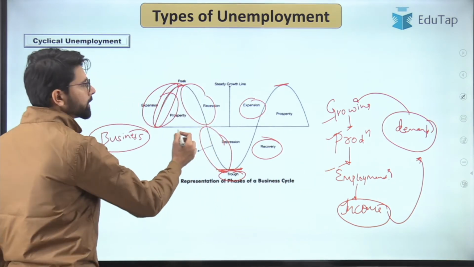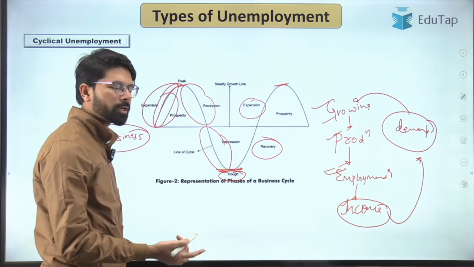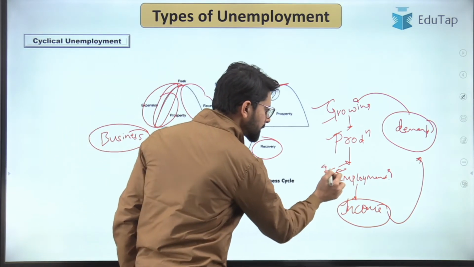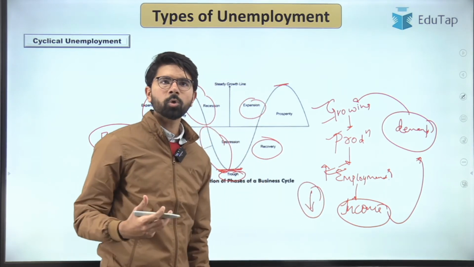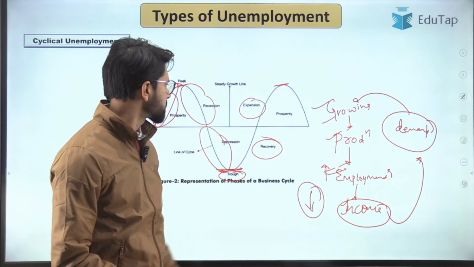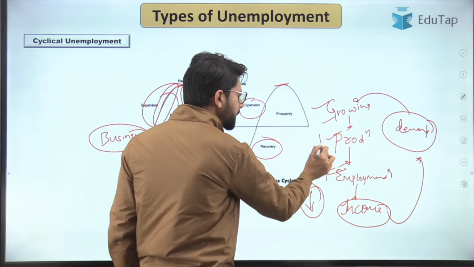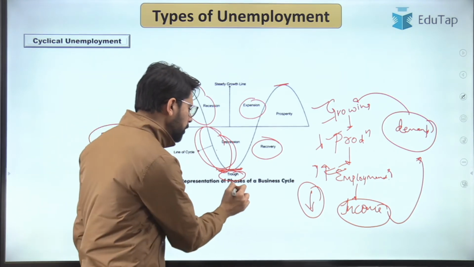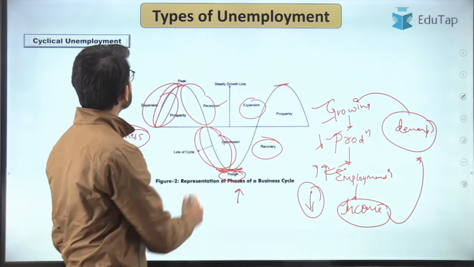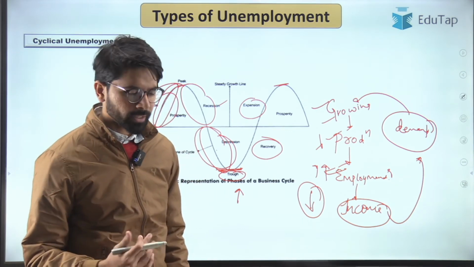Similarly, when the economy is booming, it will lead to a large set of employment creation. If the employment is high, it means unemployment is less, that is, the number of people who are unable to find a job will be less. And similarly, if the economy is going through a depression, the production will decrease, the people will be fired, that is laid off, and the unemployment will be high. So this is cyclical unemployment, which is in synchronization with the growth of an economy.